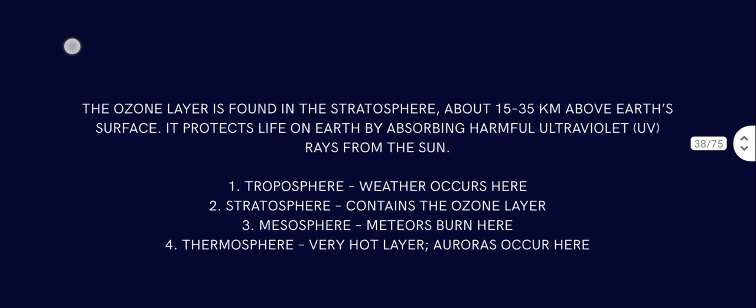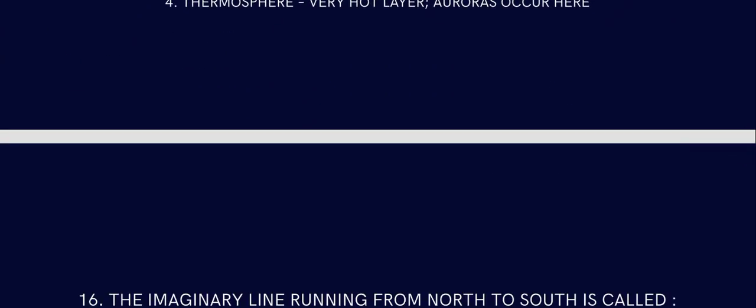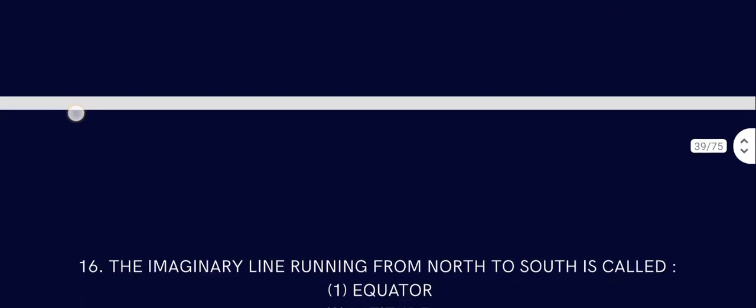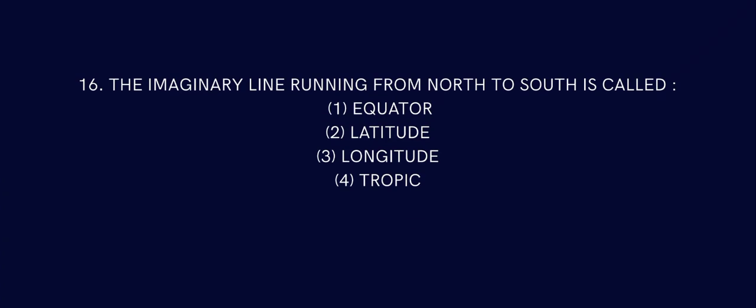The ozone layer is found in stratosphere about 15 to 35 kilometers above Earth's surface. It protects life on Earth by absorbing harmful ultraviolet rays from sun. So troposphere is where weather occurs, where we are. Stratosphere contains ozone layer, in mesosphere meteors burn, and thermosphere is a very hot layer where auroras occur. And beyond that, exosphere is where the whole space is.